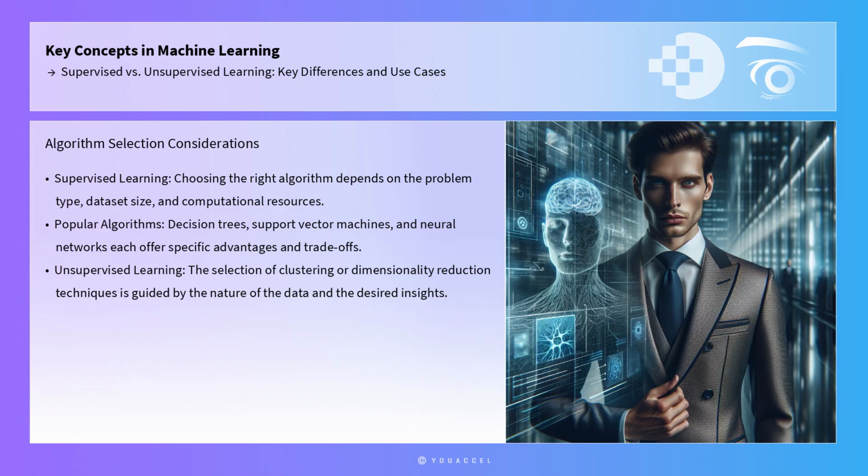Algorithm selection is another crucial consideration. For supervised learning, choosing the right algorithm depends on the problem type, dataset size, and computational resources. Decision trees, support vector machines, and neural networks are popular choices, each offering specific advantages and trade-offs. In unsupervised learning, the selection of clustering or dimensionality reduction techniques is guided by the nature of the data and the desired insights.